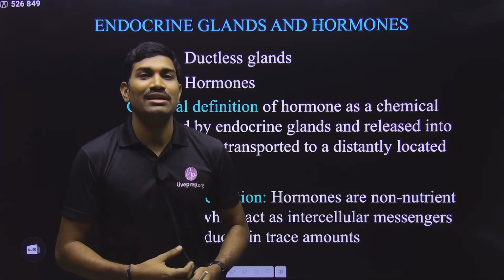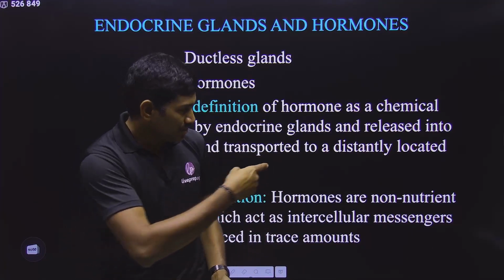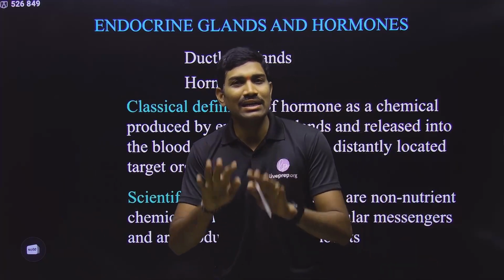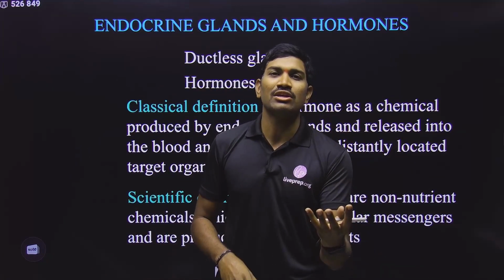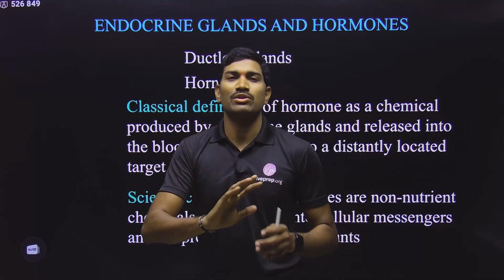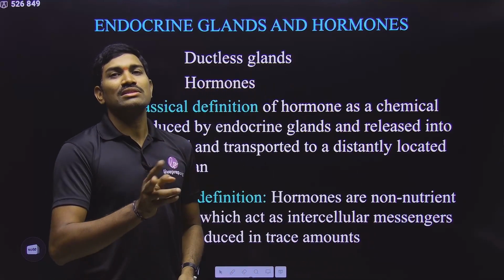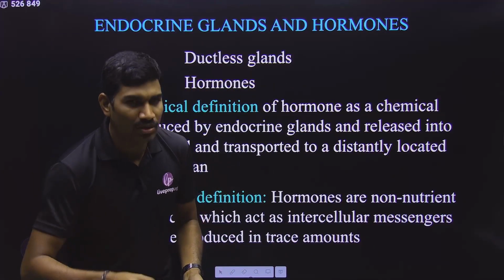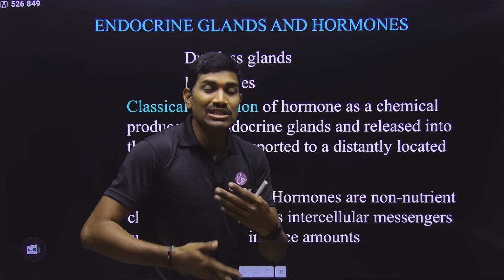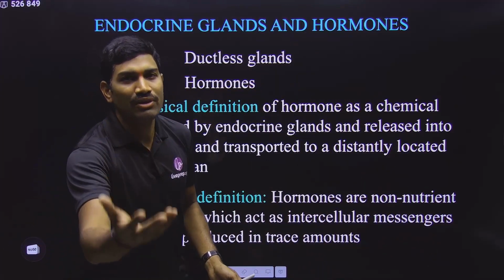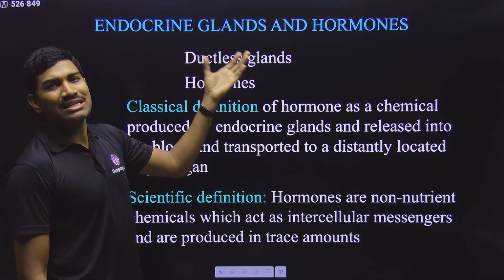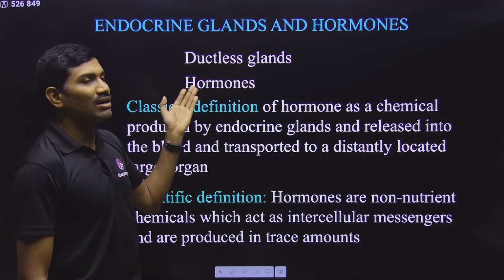Then how are only these target organs able to respond? Because at the end of the chapter they have given some hormone receptor complexes. Only target organs have the corresponding receptors. That's why only target organs will respond to the hormones. Remaining organs will not respond to those hormones. In this way, hormone receptor complexes play a very significant role. In this way, hormones show activity on various other organs and control the activities of various other organs. This is the overall information. Clear? And the chemicals that are secreted by these ductless glands are called hormones.